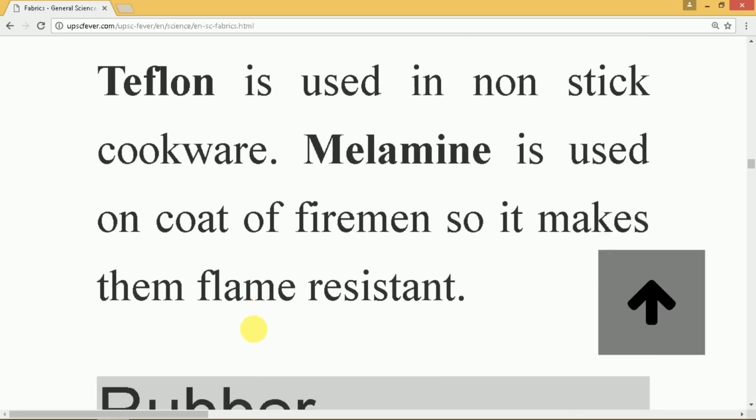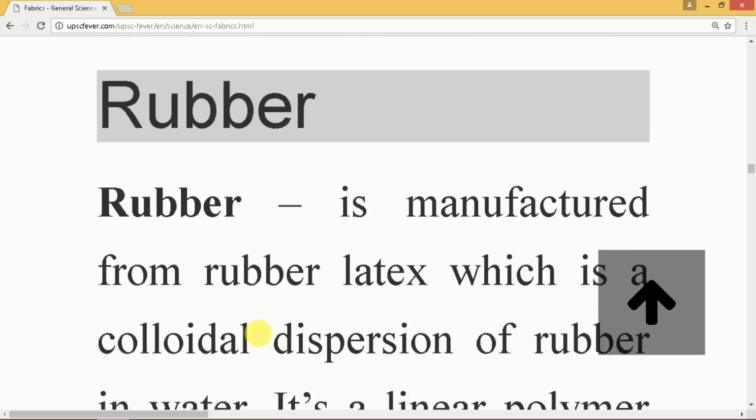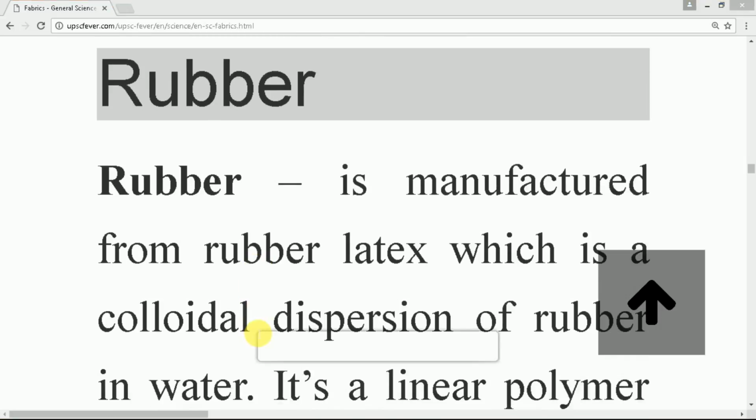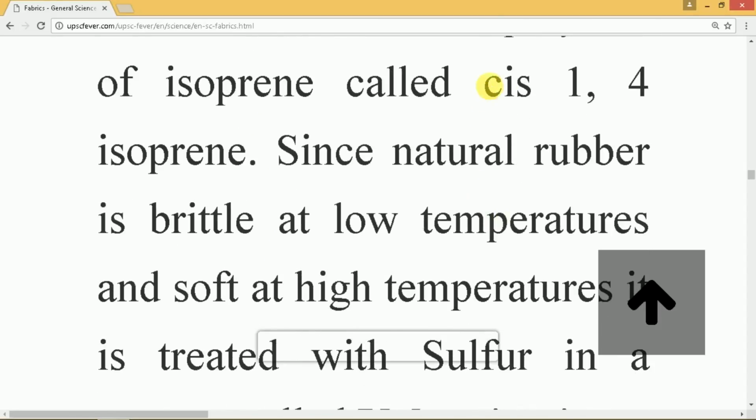Finally, rubber. Rubber is manufactured from rubber latex, which is obtained from the rubber tree. Latex is a colloidal dispersion of rubber in water, and it is also known as cis-1,4 isoprene. So you can note this down, that the chemical formula for rubber is cis-1,4 isoprene. Rubber is also a highly weight-losing substance. That means only 40% of the latex obtained from the plant can be converted into rubber.